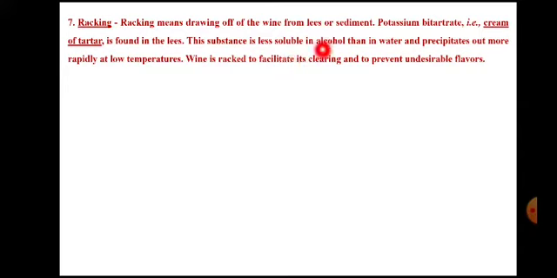This substance is less soluble in alcohol than in water and precipitates out more rapidly at low temperature. So this tartar contains the precipitated tartaric acid also, that means the potassium salt of tartaric acid. So this is also responsible for the decreasing of harshness of wine, because here also the tartaric acid is being separated.